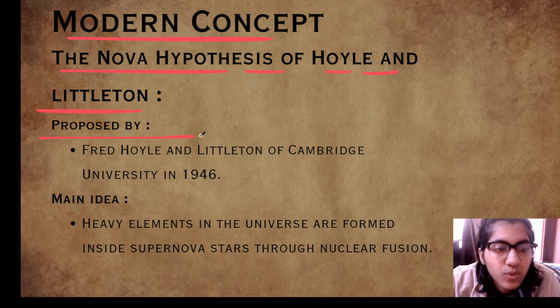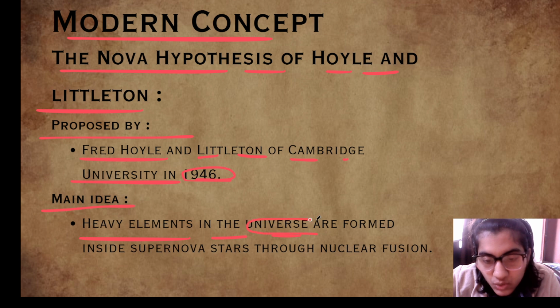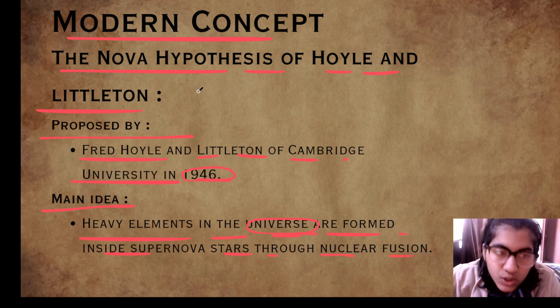It was proposed by Fred Hoyle and Littleton of Cambridge University in 1946.